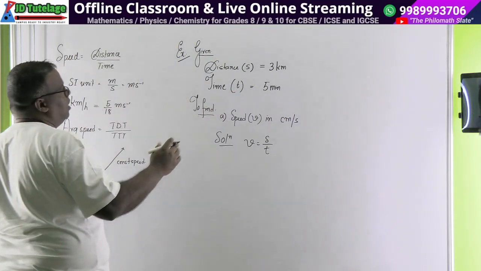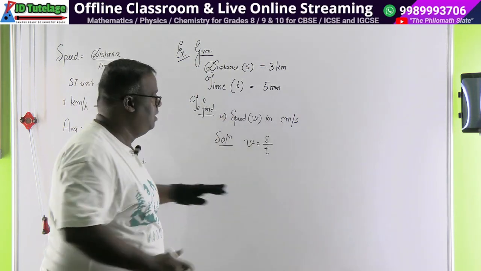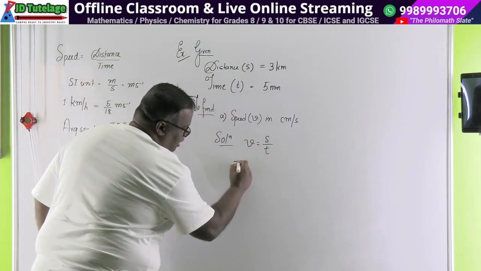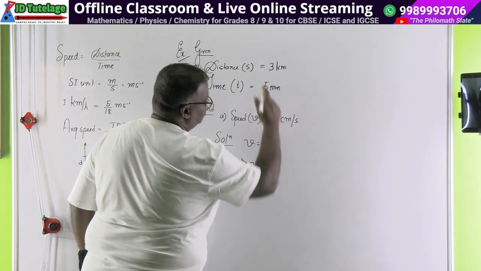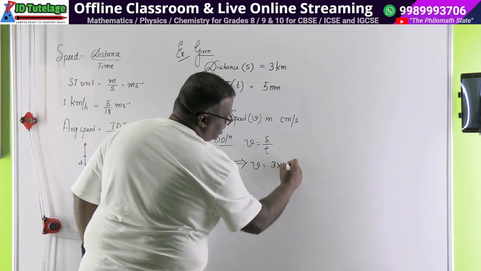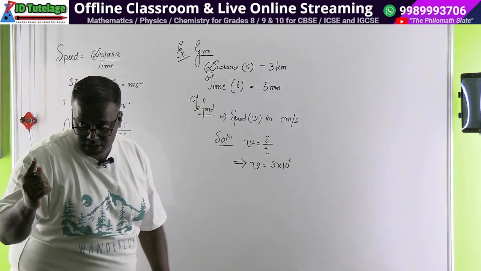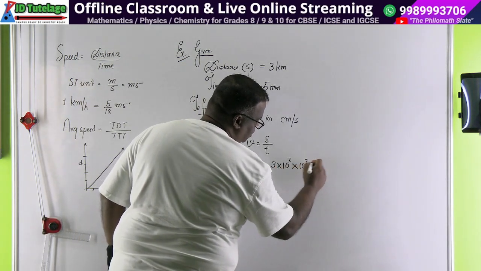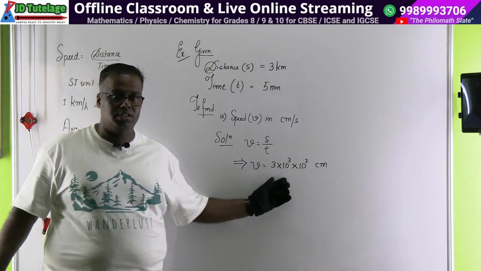Now see Anusha, what we have to do, we have to get the answer in centimeter per second. ठीक है? तो s का डेटा कितना है हमारा. Now since this is equal to, you can write this sign or. So you write v is equal to s कितना है बेटा? 3 kilometers. Now you want it in centimeters. 3 kilometers is 3 into 10 to the power 3 meters. Got it? Every meter is 100 centimeters. So we multiply by, use exponents, another 2. Then this is automatically coming in centimeter. How many understood? How many did not understand?